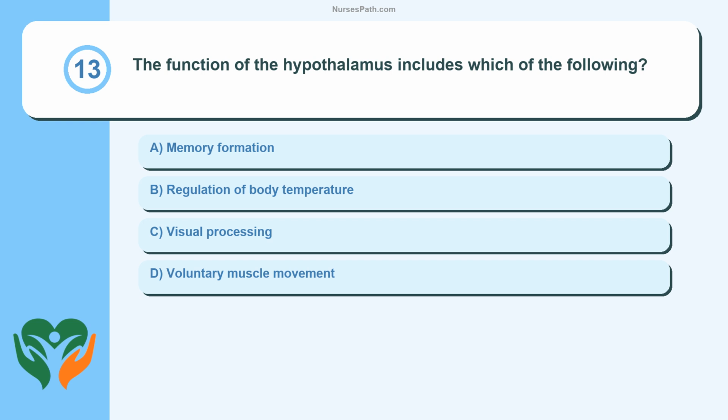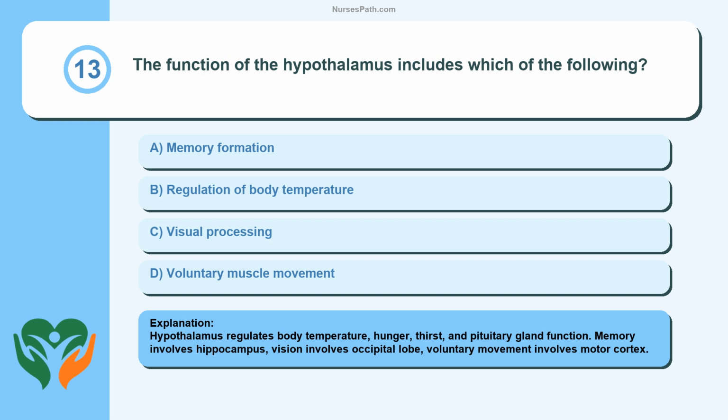Question 13. The function of the hypothalamus includes which of the following? Memory formation, regulation of body temperature, visual processing, voluntary muscle movement. Hypothalamus regulates body temperature, hunger, thirst, and pituitary gland function. Memory involves the hippocampus, vision involves the occipital lobe, voluntary movement involves the motor cortex.